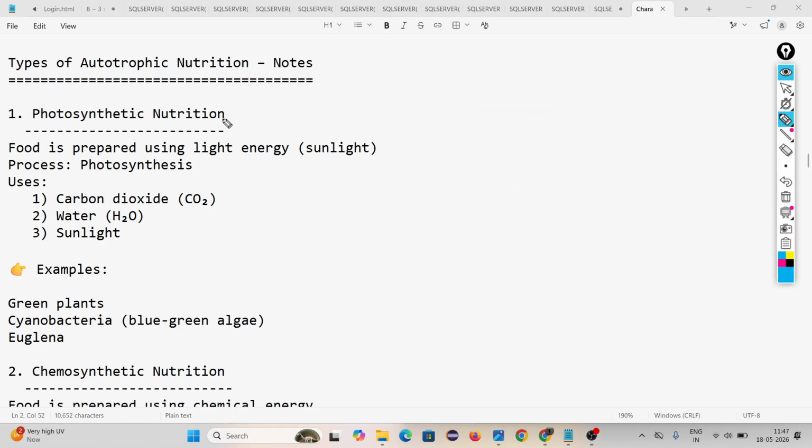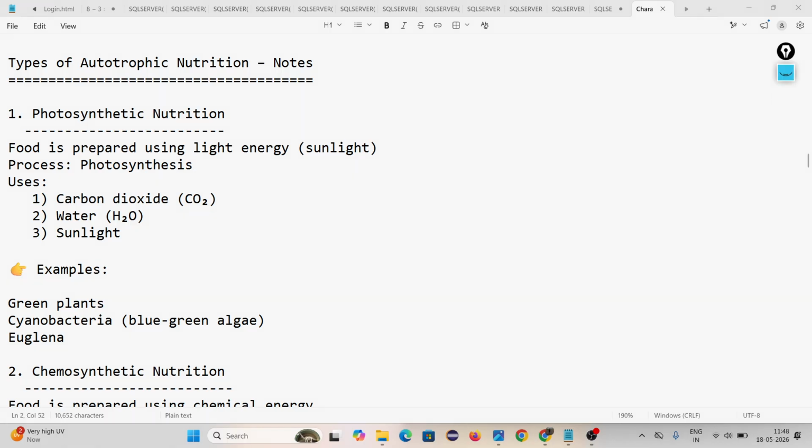The organisms that come under photosynthetic nutrition use light energy to get food. They use light energy to prepare food, and they perform one process called photosynthesis. To perform photosynthesis they use carbon dioxide, water, and sunlight.